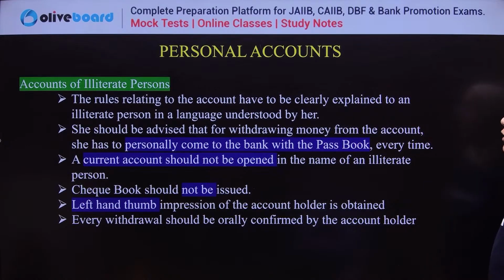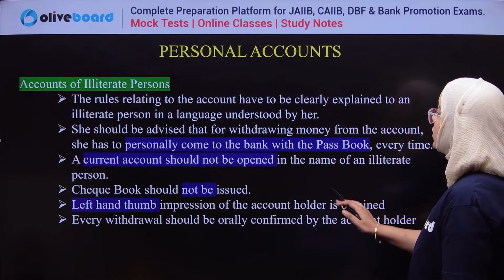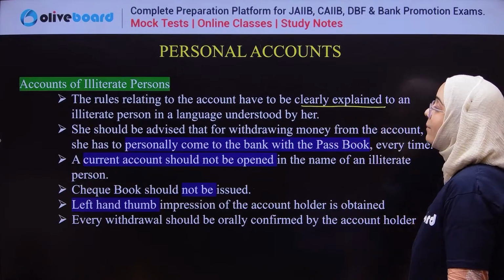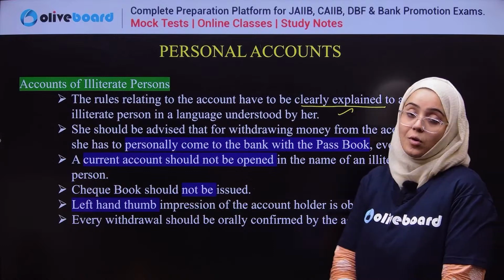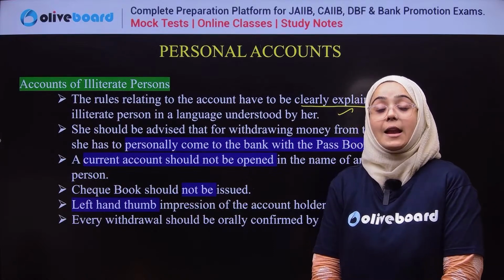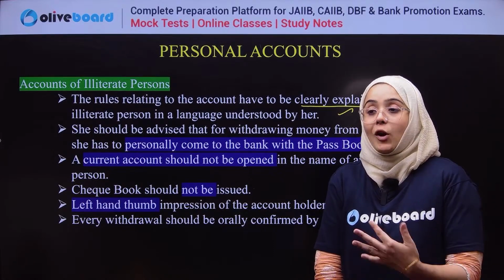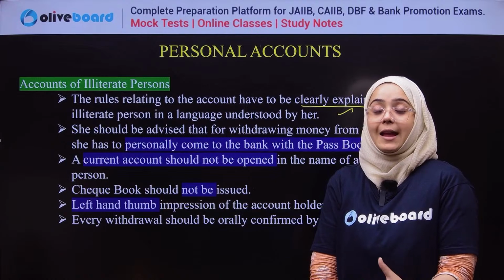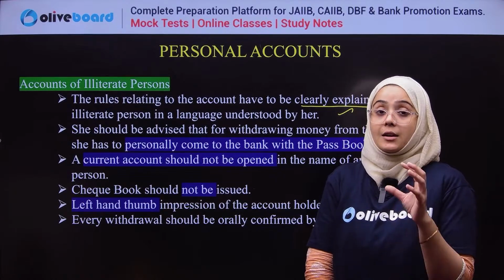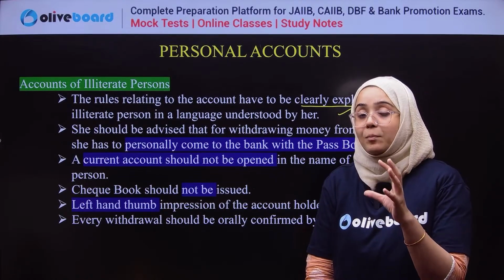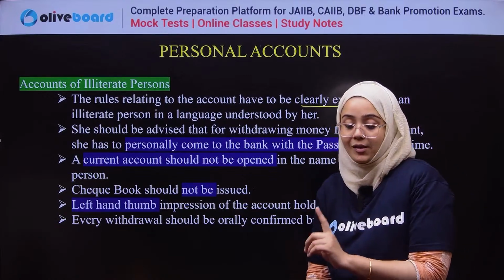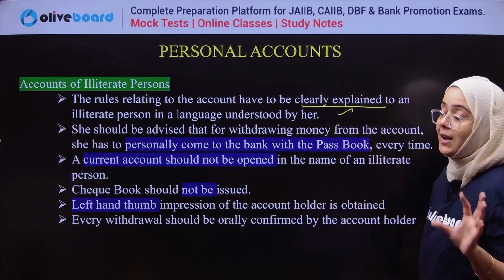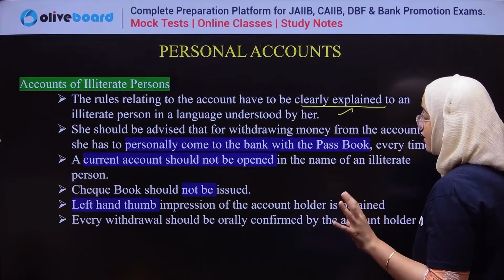First of all, the rules relating to the account have to be clearly explained to an illiterate person in a language understood by him or her, whatever is his or her mother tongue. The terms and conditions of the account should be explained by the representative of the bank to that illiterate person in whatever language he or she can understand.